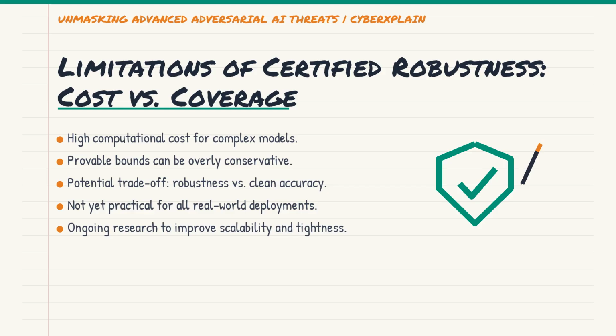The provable bounds might be conservative, meaning the model is actually more robust than the certificate suggests, but we can't mathematically prove it. This can lead to a trade-off where increasing provable robustness might slightly reduce accuracy on clean inputs. It's a continuous research area, balancing practical applicability with mathematical rigor.